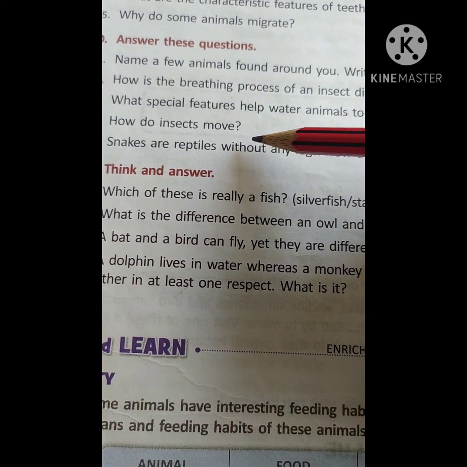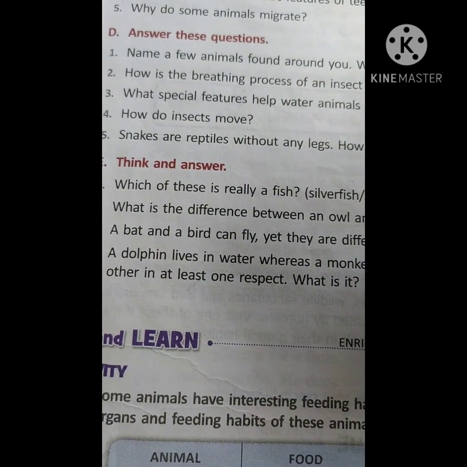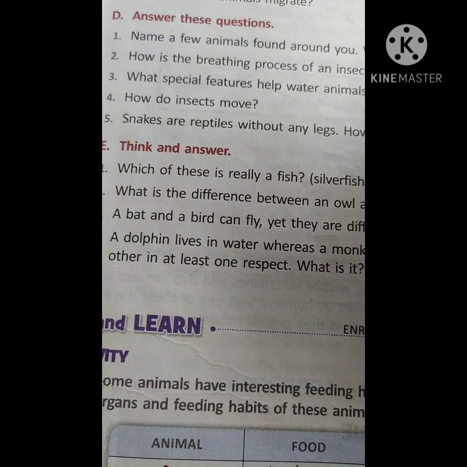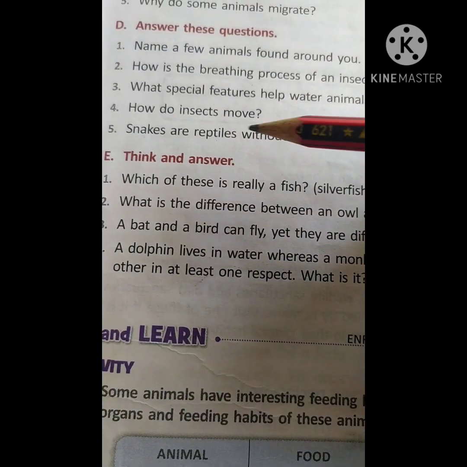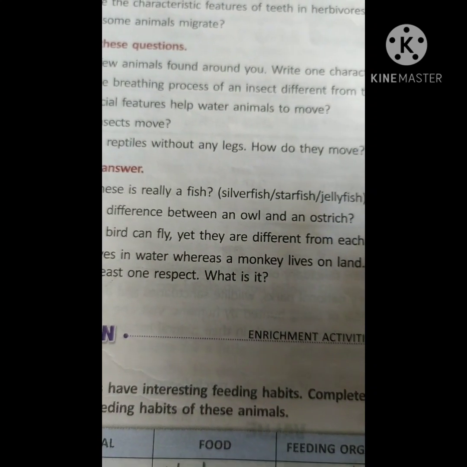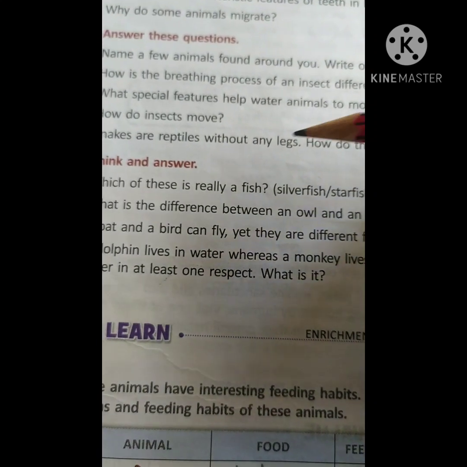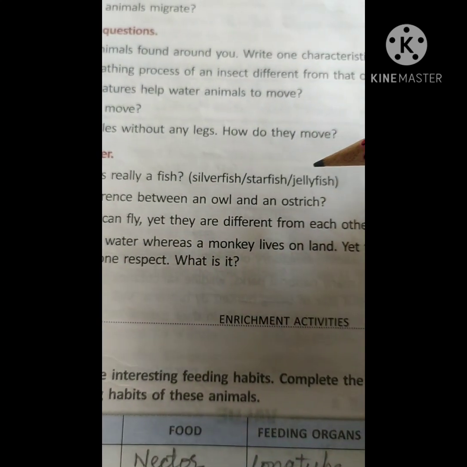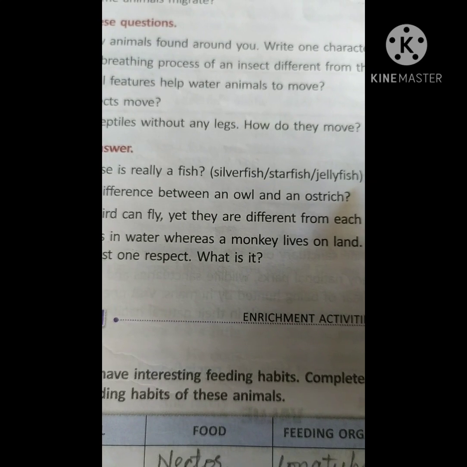How do insects move? With the help of legs. Okay, they have 3 pairs of legs, so 6 legs, but the spider has 8 legs, children. Okay, snakes are reptiles without any legs. How do they move? They move with the help of scales. Think and answer. Which of these is really a fish? Silverfish, starfish, jellyfish? Which one?